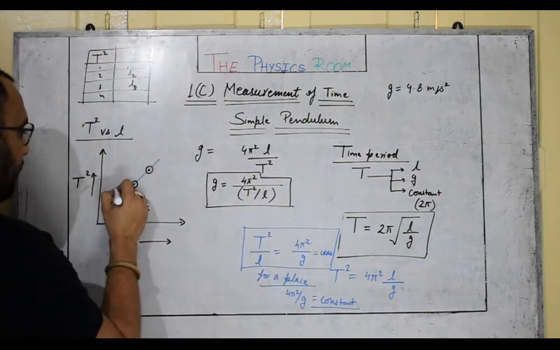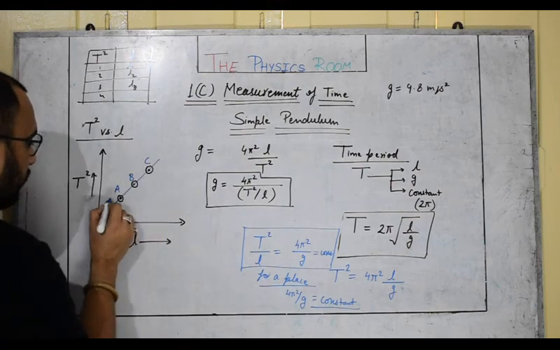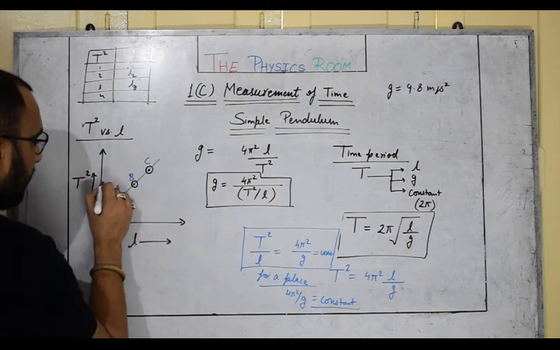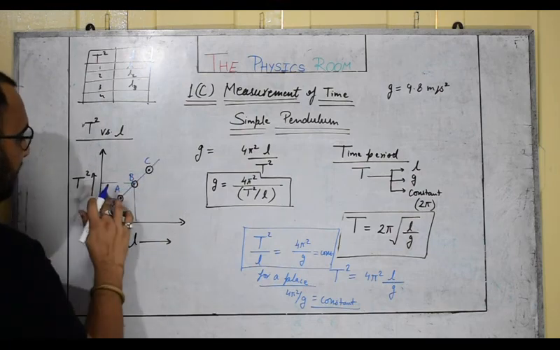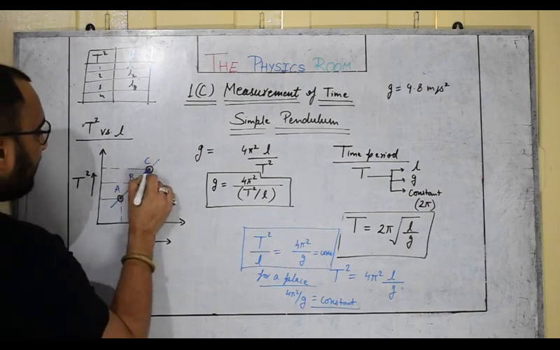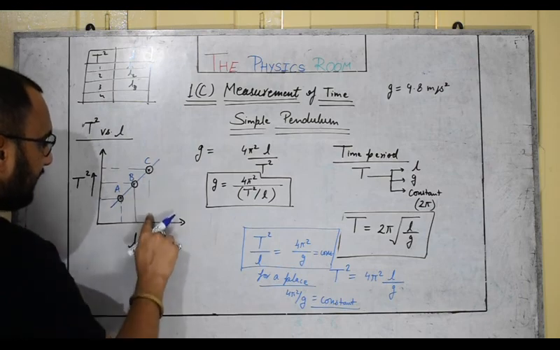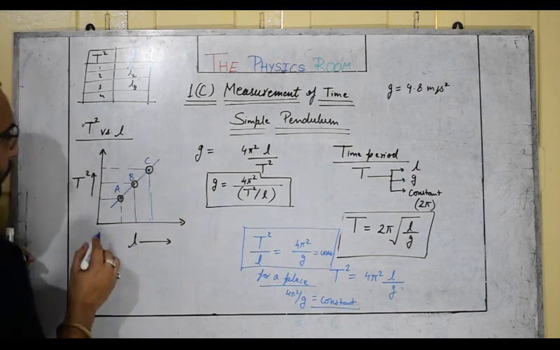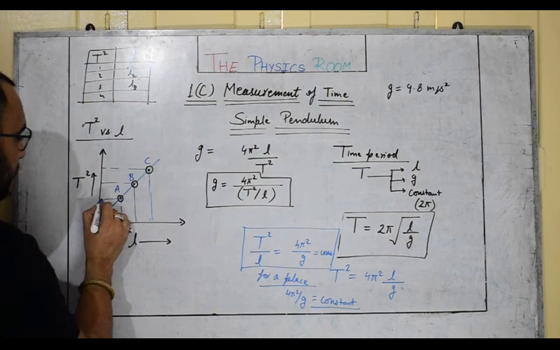So if I say these are a few readings A, B, C, then between any two readings, for example between A and B, or B and C, or even A and C, we can calculate a slope.